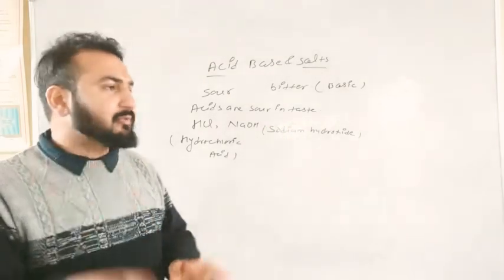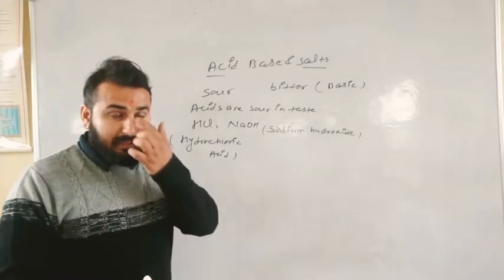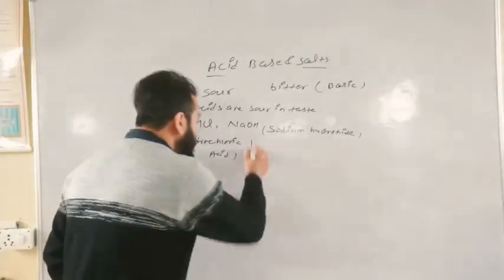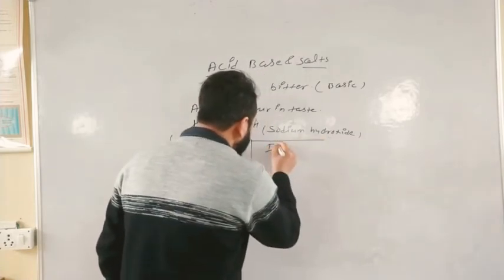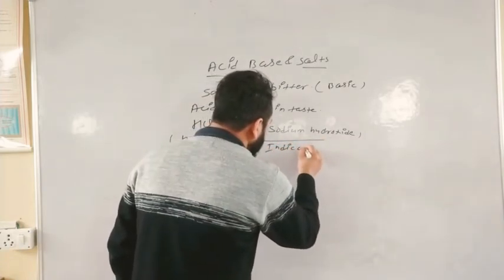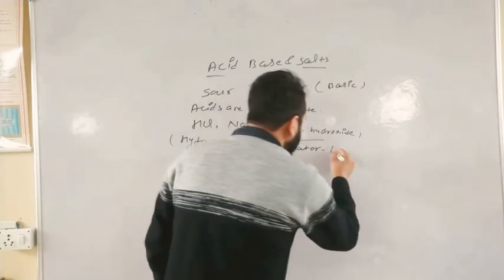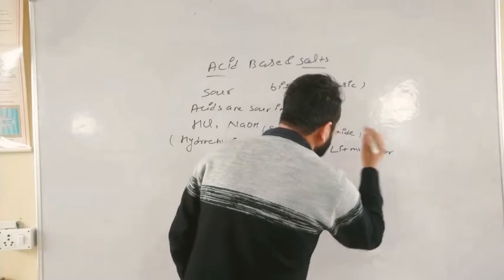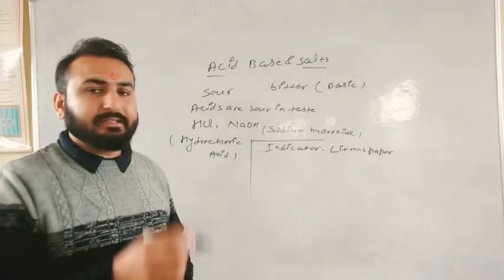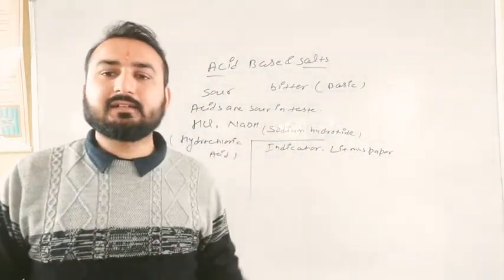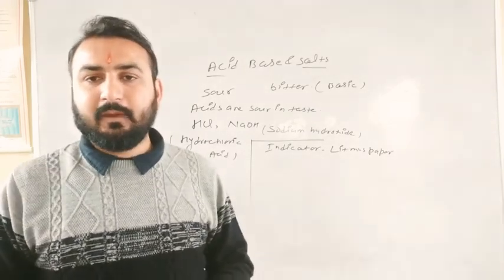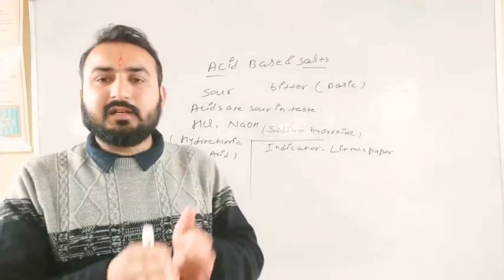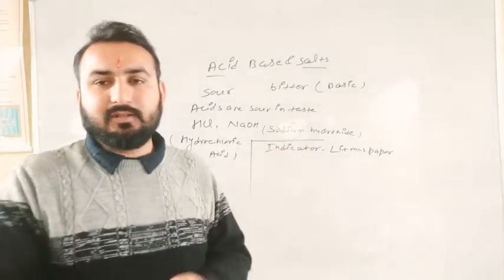So you can use an indicator, and the simple indicator is called the litmus paper. What is an indicator? Indicators are indicating substances which can tell you whether the substance is acidic or basic in nature. Clear?